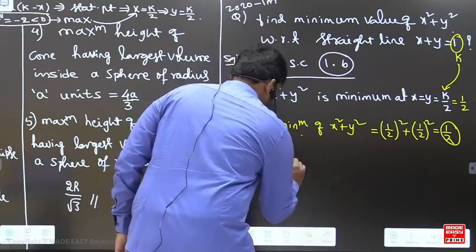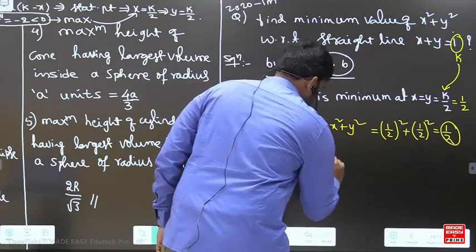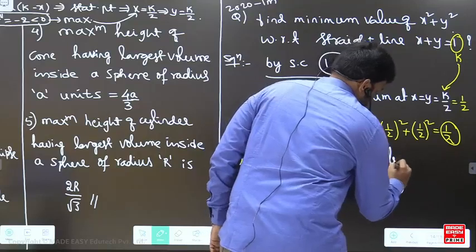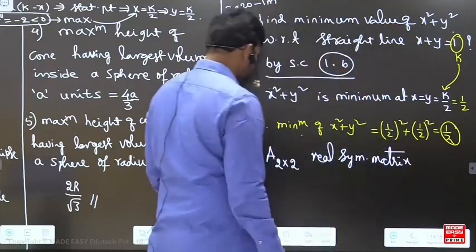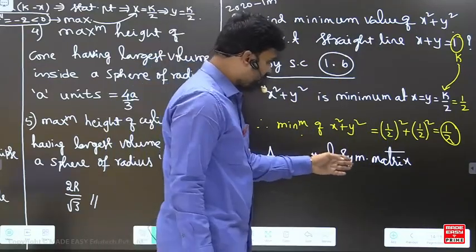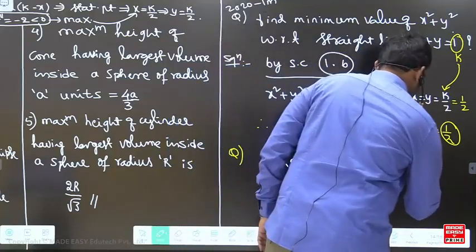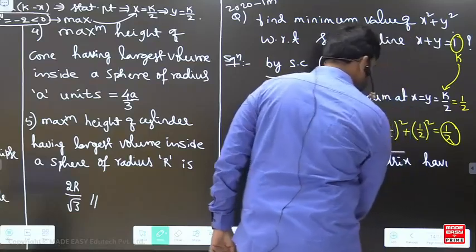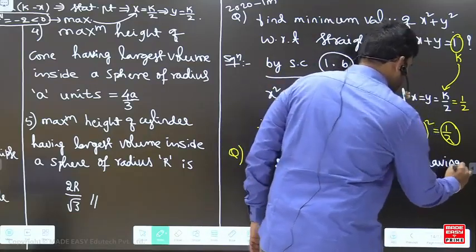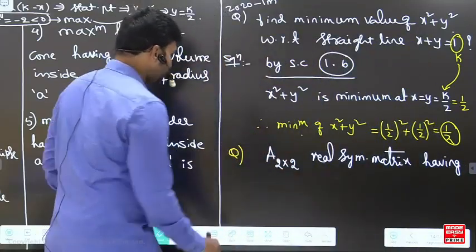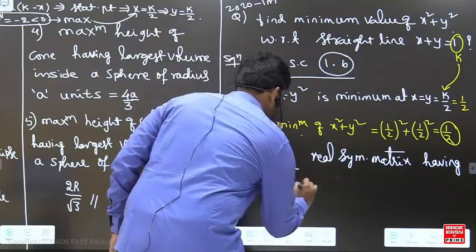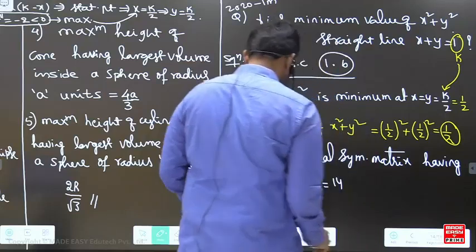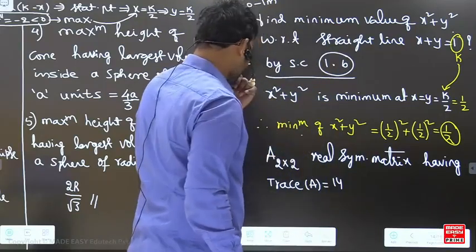A is a 2 by 2 real symmetric matrix having the trace equal to 14.